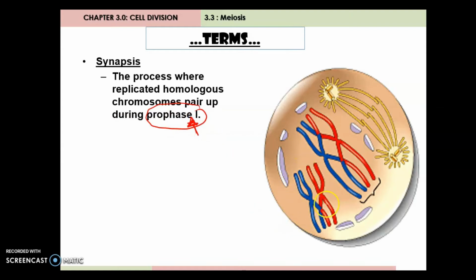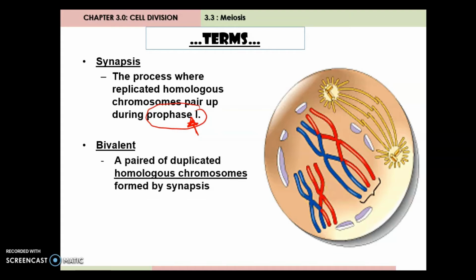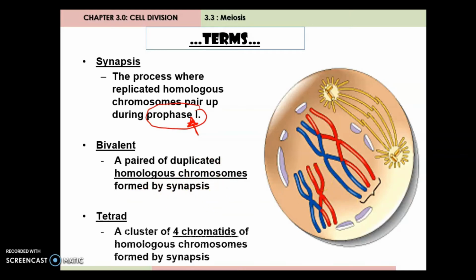And then this structure after synapsis occurs is called bivalent. So bivalent is a pair of duplicated homologous chromosomes formed by synapsis. It is also known as tetrad. Bivalent because we consider 2 chromosomes here. Tetrad because we consider 1, 2, 3, 4 chromatids. So the same structure, but we can use 2 different terms.